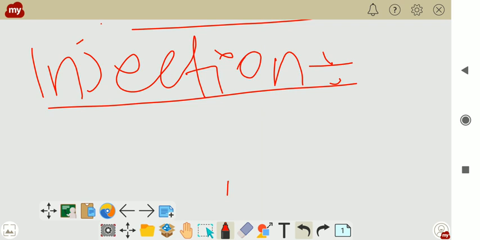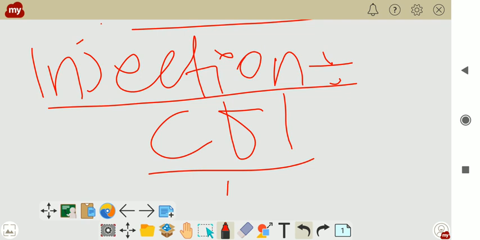Injections are additions to the circular flow of income. They increase the size of the circular flow. They lead to expansion in the production process in an economy. Injections are additions to the circular flow of income.